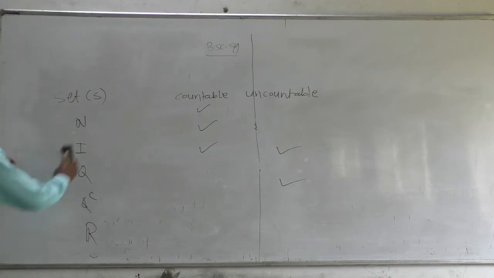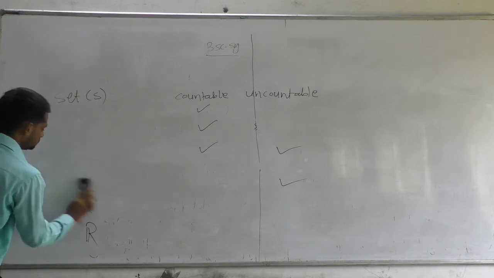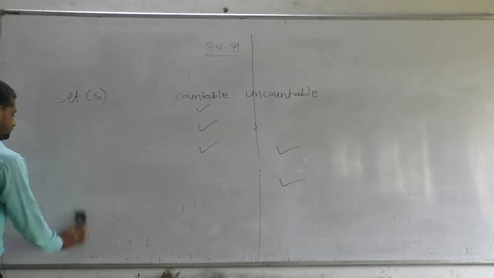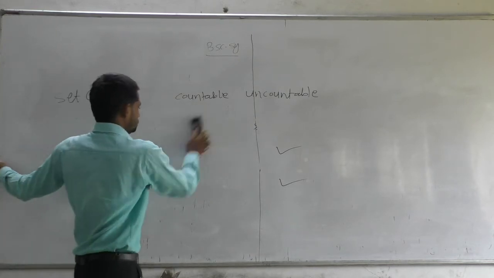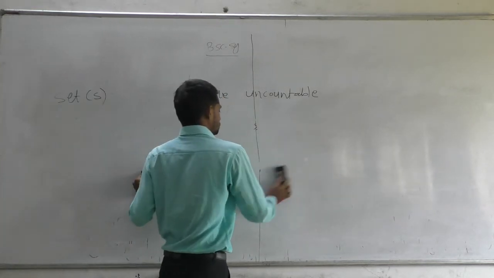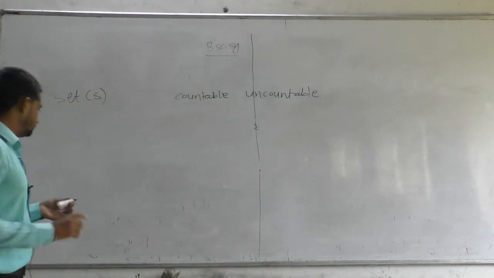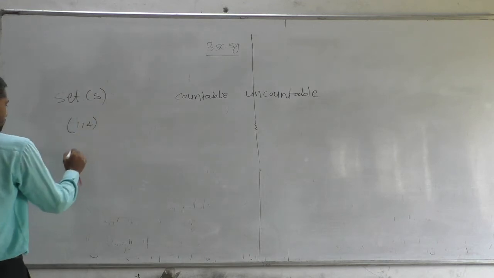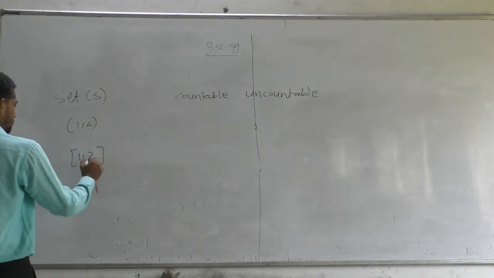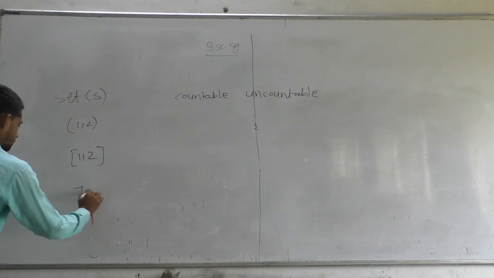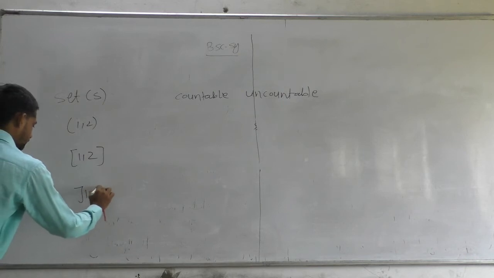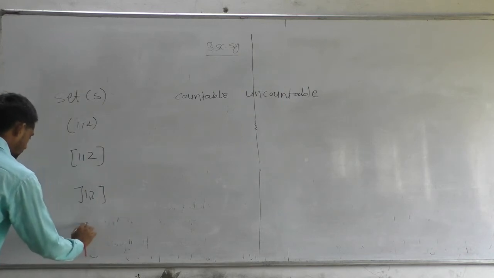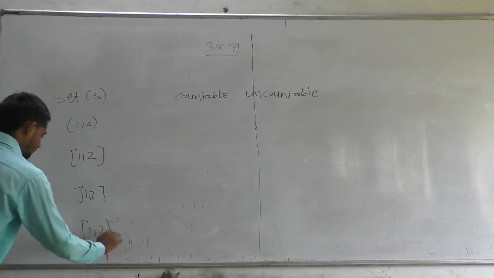Also, consider the open interval (1,2), closed interval [1,2], semi-closed interval, and semi-open interval.